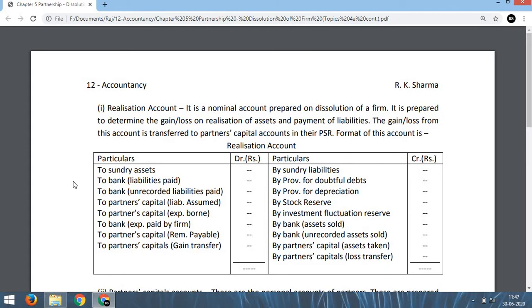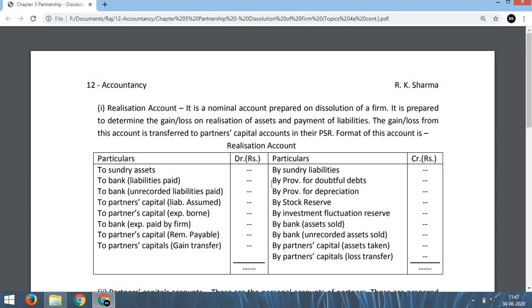Here, first of all, we have to transfer all the assets which we are going to realize. For that we have to pass an entry: Realization account debit, to sundry assets. Remember, you should not write 'to sundry assets'. You write separately: to land and building, to plant and machinery, to furniture, to debtors, to goodwill, to investment, etc. So you have to write many 'to' entries here. I have written only 'to sundry assets'. So first this will be done.